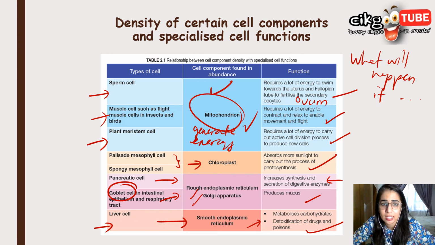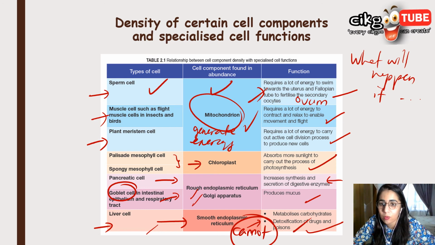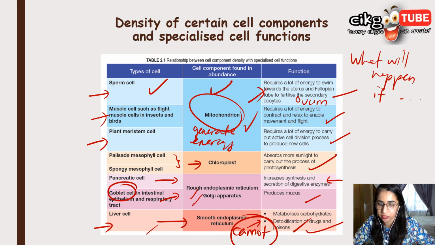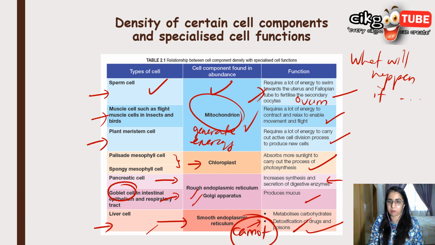You just say, liver cells cannot, the keyword is cannot, detoxify drugs. Sperm cells cannot swim towards the ovum because they lack energy, because they do not have mitochondria. So that's how you answer the question. The content is there, but the way you write is different. So the keyword is cannot.